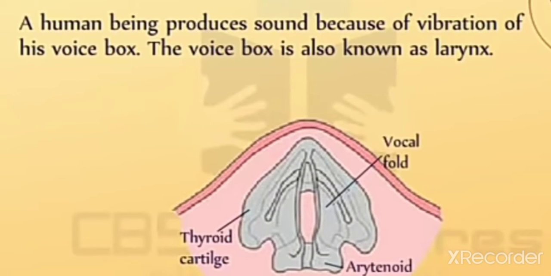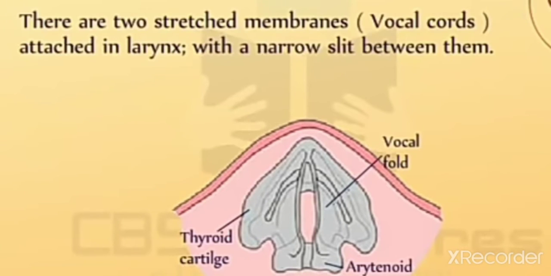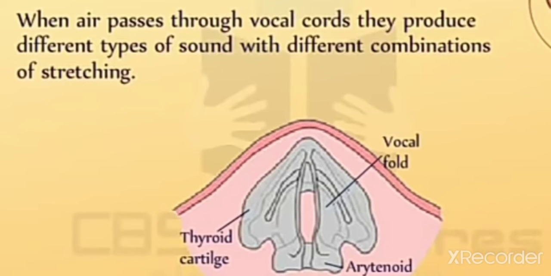When the lungs force air through the slit, the vocal cords vibrate, producing the sound. Muscles attached to the vocal cords can make the cords tight or loose. When the vocal cords are tight and thin, the quality of the voice is different from when they are loose and thick.